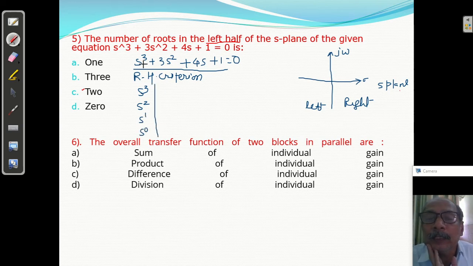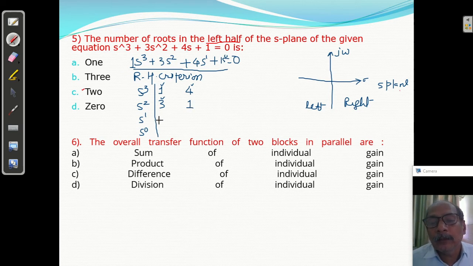What is the coefficient of s cube? 1. The coefficient of s square is 3. The coefficient of s raised to 1 is 4. The coefficient of s raised to 0 is 1. So we write here 1, 3, 4, and 1.